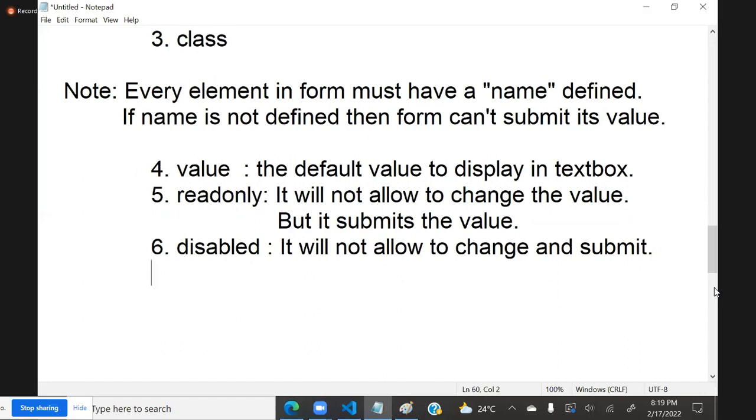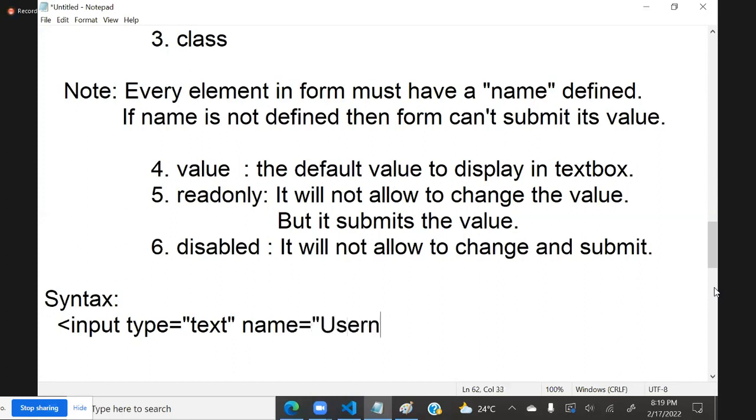The next important attribute is size. So I will give a syntax here first. We have input type equal to text. We can give name, so name as some username, and if I want, I can keep it disabled, and I can keep some value, so some John like this.